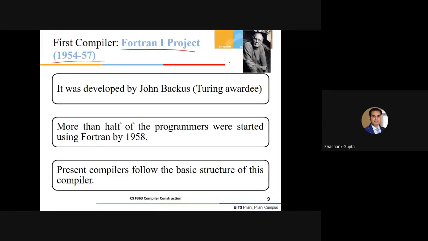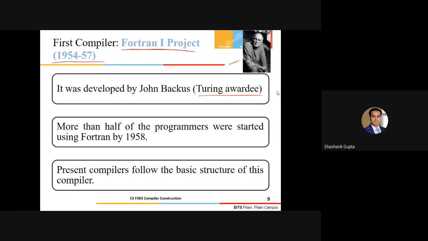It was developed by the scientist John Backus, who is a Turing awardee. You might be aware that in general sciences we have the Nobel Prizes. Just consider that in computer science, the Turing Award carries equivalent weight.